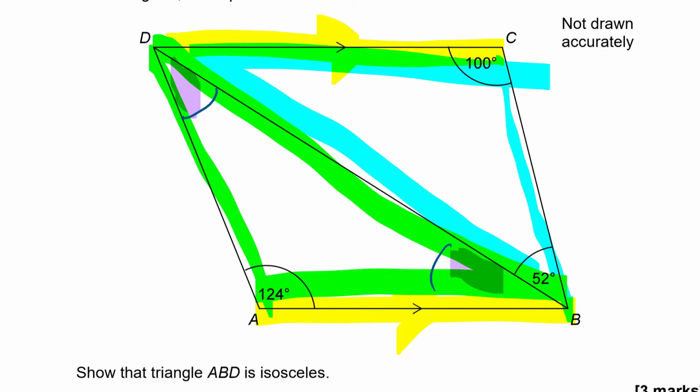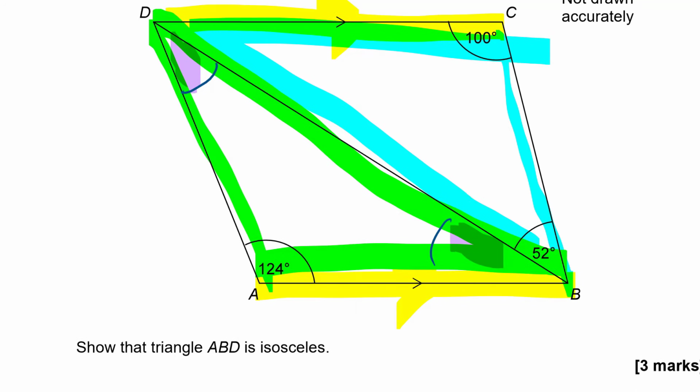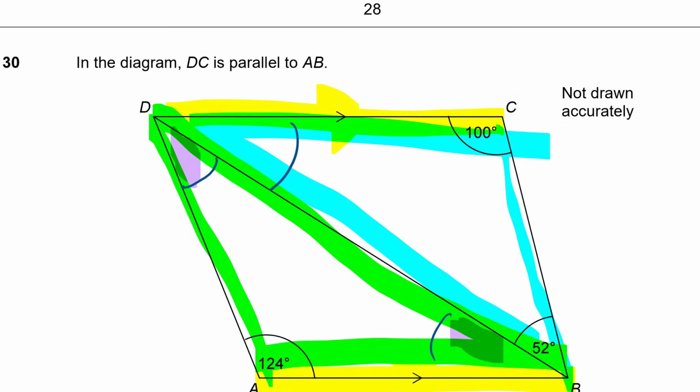Okay, so the blue triangle, I know 2 out of 3 of the angles from the blue one. I've got 100 and 52. So this angle up here is going to be, well, the angles in the triangle add up to 180 degrees, don't they? So my 100 plus my 52 plus my angle there equals 180.